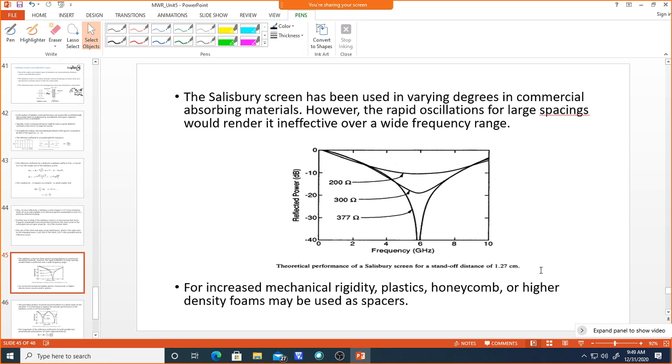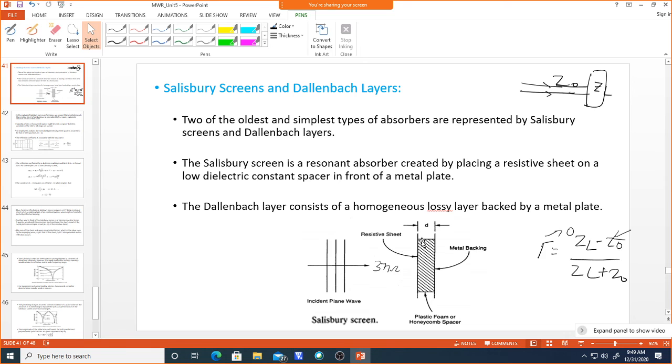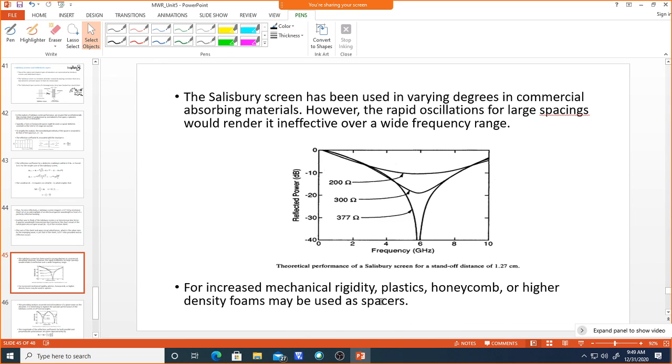For increased mechanical rigidity, plastic honeycombs or higher density foams may be used as a spacer, in order to avoid flexibility and make it rigid.